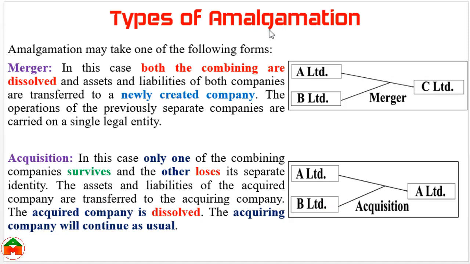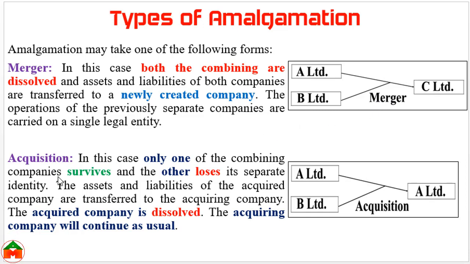Types of amalgamation. Amalgamation can occur in various forms. Here we can see there are two forms of amalgamation. One is merger, another one is acquisition. In case of merger, both the companies are dissolved and a new company is created. From the diagram we can see, suppose A Limited and B Limited, these two will be dissolved or liquidated and another new company C Limited will be created. In this scenario, it is called merger.